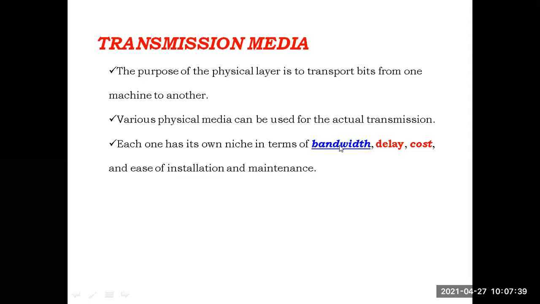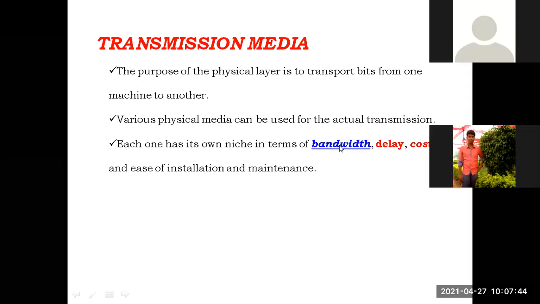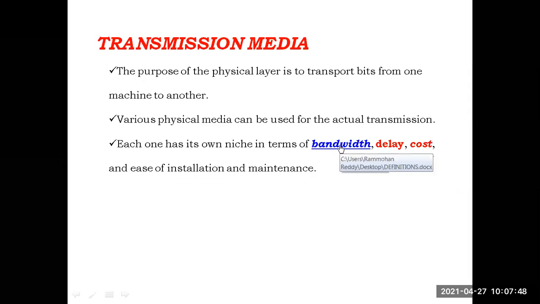See, when we come to bandwidth, in the case of signals and systems, bandwidth means the maximum capacity of data transfer. See the definition of this: the maximum amount of data transmitted over an internet connection in a given amount of time is called bandwidth. In a given amount of time, the maximum amount of data that can be transmitted is known as the bandwidth. The maximum data transfer rate is known as bandwidth.